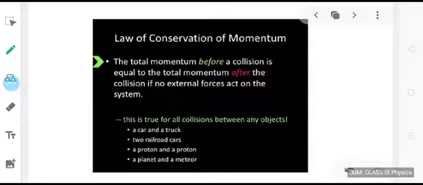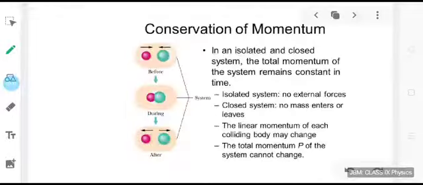You should remember that the law of conservation of momentum holds good both for macroscopic and microscopic systems. This means it is true for all collisions between any objects, whether it is between a car and a truck, two railroad cars, a proton and a proton, or a planet and a meteor. It is applicable for all types of systems. Let us understand this in a much better way.